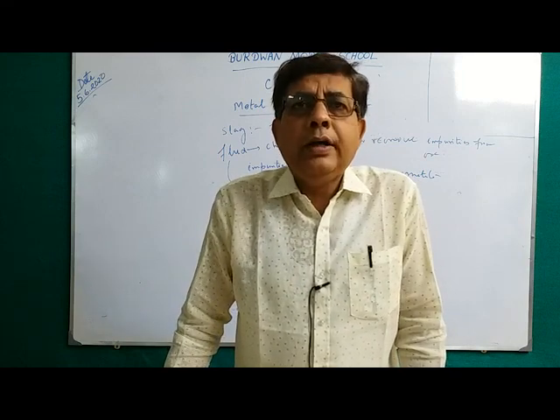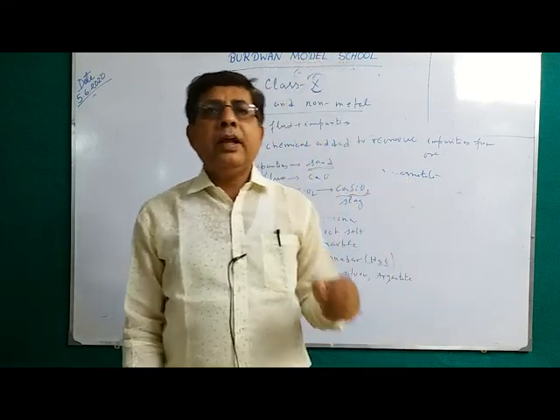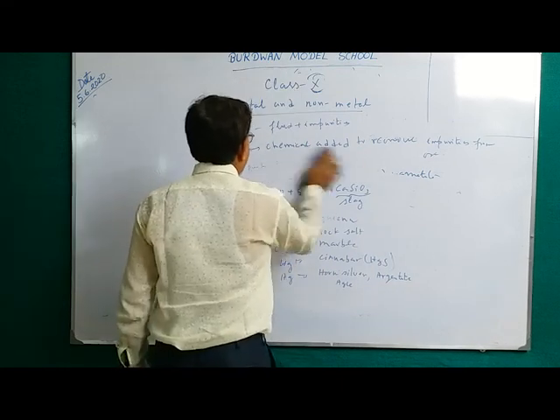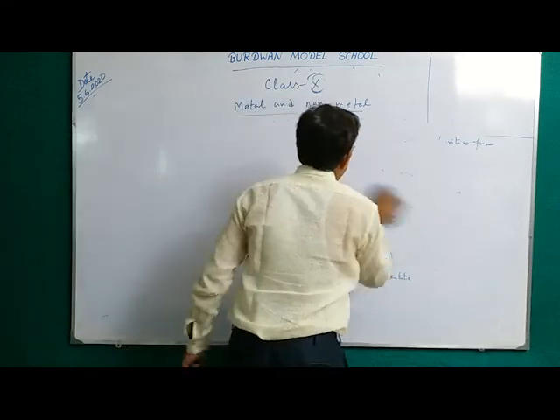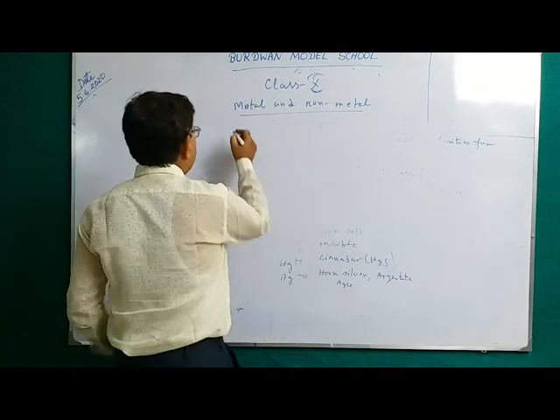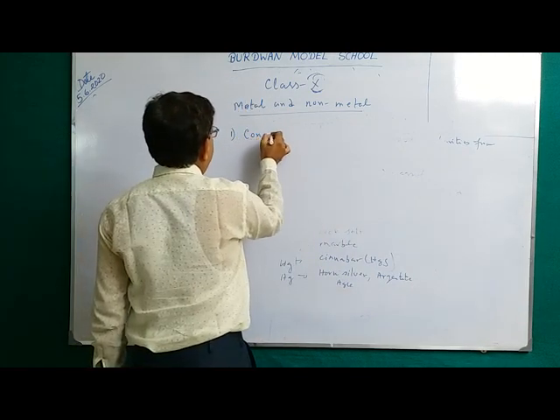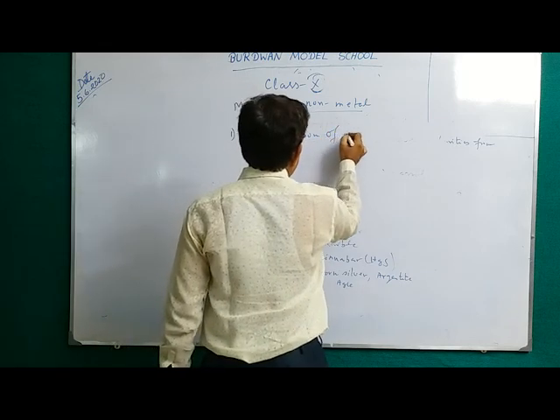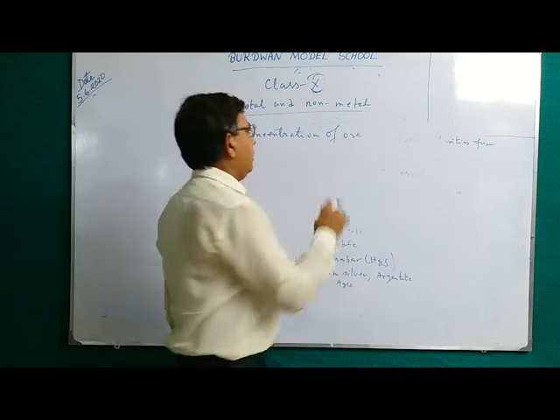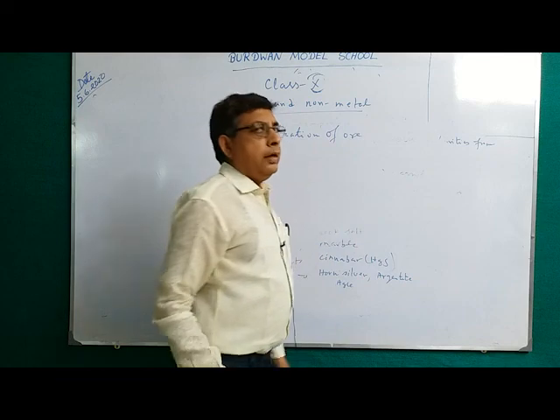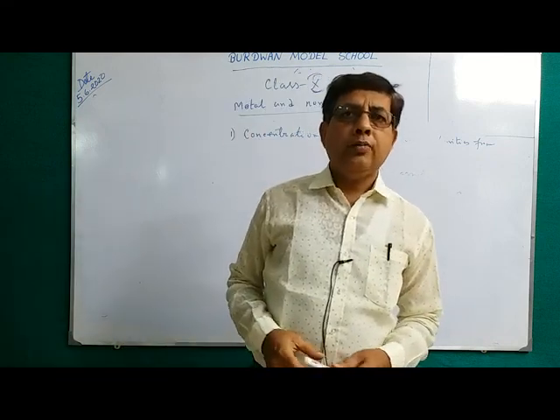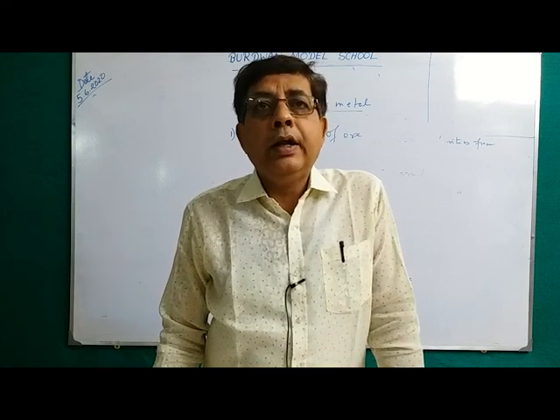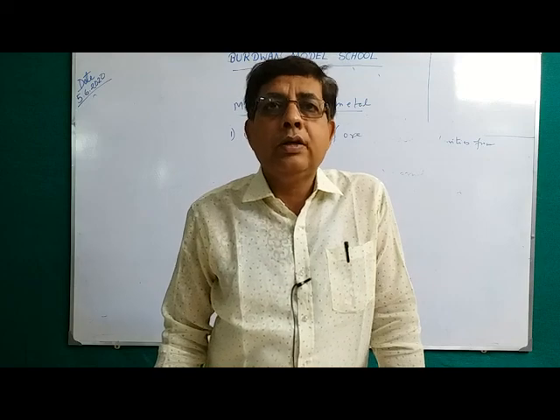Now, extraction of metal from the ore. There are several processes. You first follow these 4 important processes for the extraction of metal from the ore. What are the 4 processes? The first process is the concentration of ore. Say ore contain only 30% metal. The rest are impurity. Some method is employed to remove some impurities to enrich the percentage of metal in the ore. This process is known as concentration of ore.